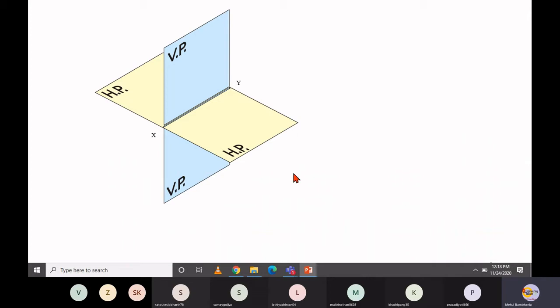Now this same figure we can simplify in another way. See, this is the direction through which you are observing the object. Let's say the object is put in the first quadrant. If the object is oriented over here and you look from this direction, then the front view projection appears on this vertical plane, and if you look from top to bottom, then the top view projection of this object appears on this horizontal plane.